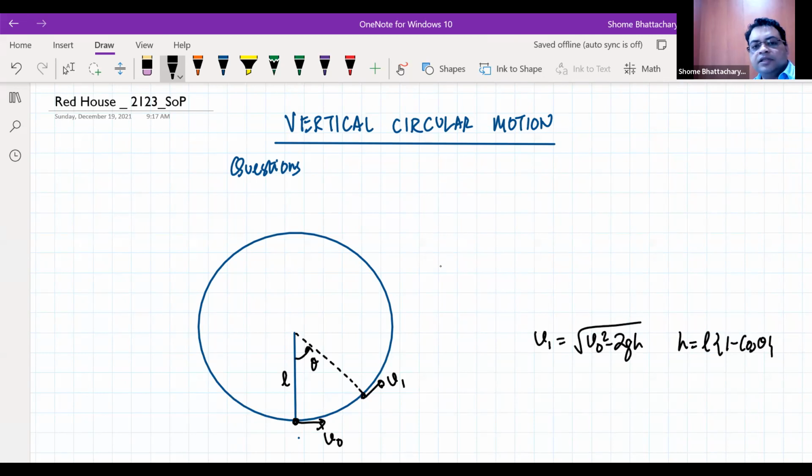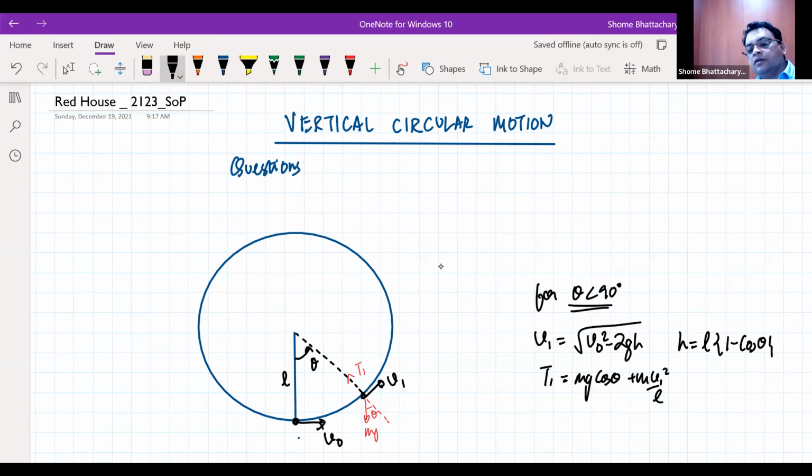And the other relation we'll have is that the forces act in such a way that the centripetal force here will become tension minus mg cos theta. So at this position, the tension, let's say T1, will be mg cos theta plus mv1 square by L. So that is why here the tension can't become zero. Even if the speed becomes zero, tension cannot become zero. So for an acute value of theta less than 90 degrees, v1 may become zero,